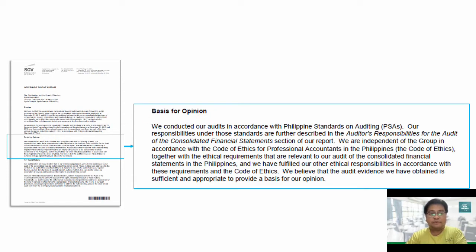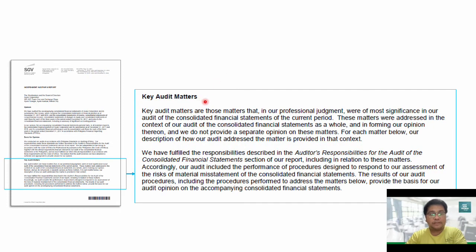After the basis for opinion paragraph, we have the key audit matters. Remember, because Ayala Corporation is a listed entity, there will be this section in the auditor's report of SGV to Ayala Corporation. Key audit matters are significant matters that we communicate to the users of the financial statements, coming from the matters we have communicated to those charged with governance.